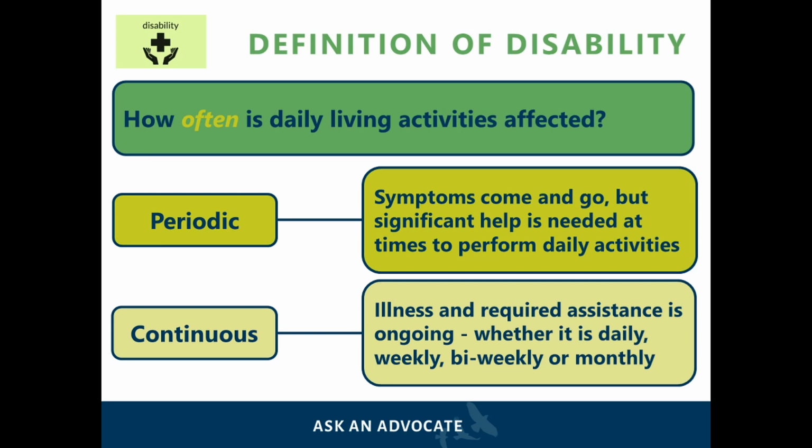When describing the applicant's disabilities throughout the booklet, it is important to remember and explain how often the applicant's daily living activities are affected. That is, to explain whether the restrictions are periodic or continuous. Periodic means that the applicant's symptoms come and go, but significant help is needed at times to perform daily living activities. Continuous means that the illness and required assistance is ongoing, whether it is daily, weekly, bi-weekly, or even monthly.